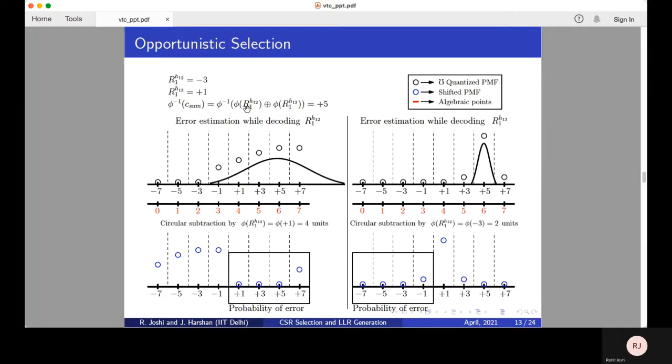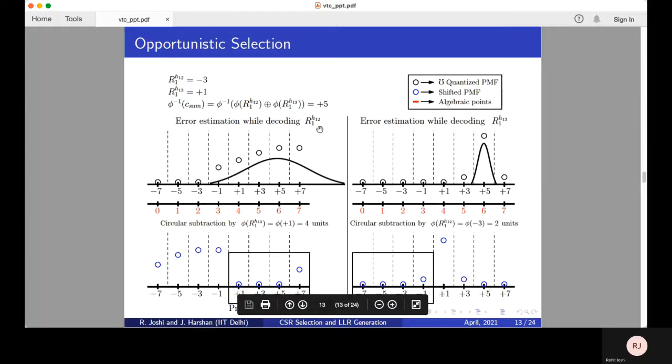In phase 4, as we know, node 1 broadcasts the modulo addition version of the two channels. Here phi is the mapping from a QAM to the algebraic ring. Addition is over modulo 8 in this case, and phi inverse is used to map this back to QAM for efficient broadcast. So plus 5 is transmitted. Node 1, which is the facilitator, now mimics the operation at node 2 and node 3 to retrieve the sum. It would build the Gaussian distribution on QAM points using the channel realization H12 at node 2 and H13 at node 3. On the right hand side, node 1 mimics node 2 while decoding R H13,